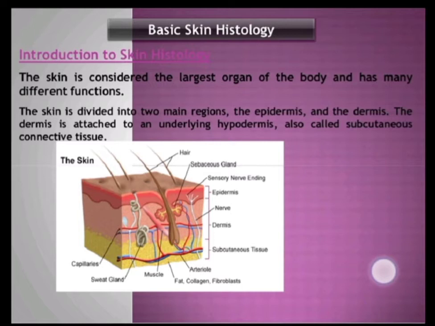I will talk about this in detail later on, but today I am going to tell you about the epidermis, that is the stratified squamous keratinized epithelium.